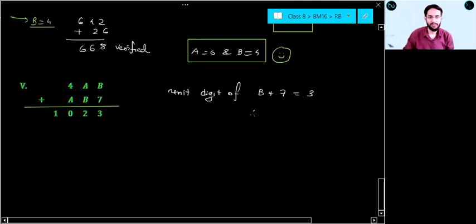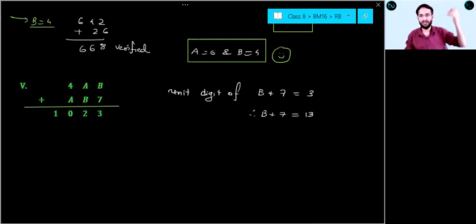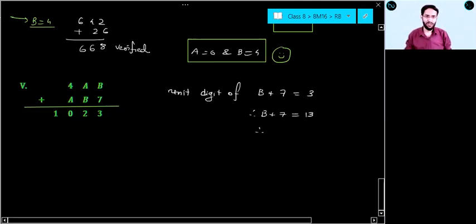Or more than 7. So B plus 7 should be 13. Are you getting my point, everyone? Not 23, because 23 will be a very high value. Your B can be a single digit number. If you add any two single digit numbers, maximum 9 plus 9, you are going to get 18 only, that is between 11 to 19. So here B is equal to 13 minus 7. So B equals 6.